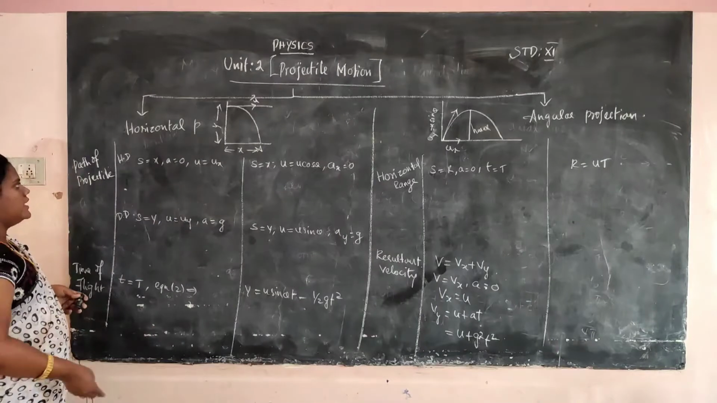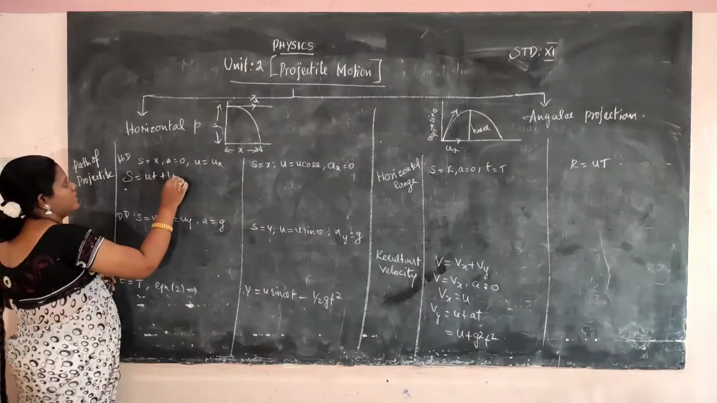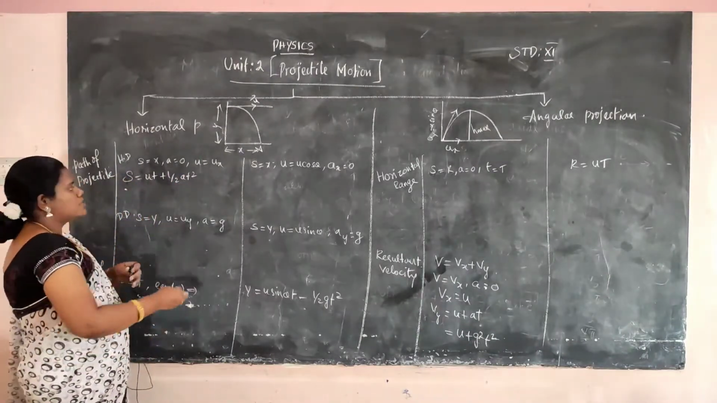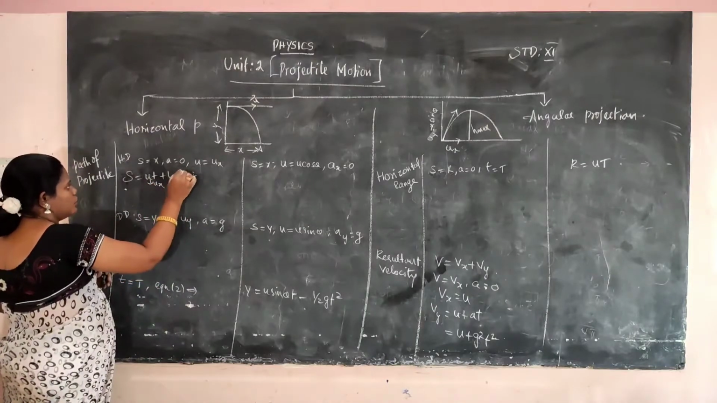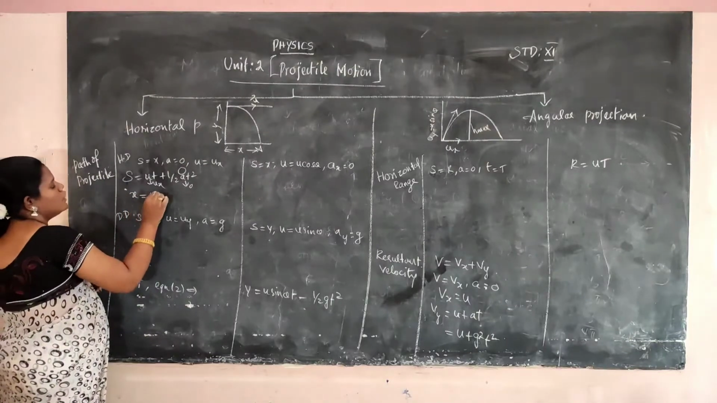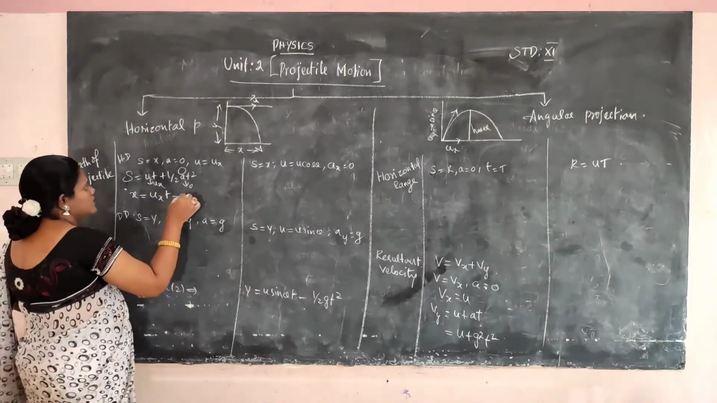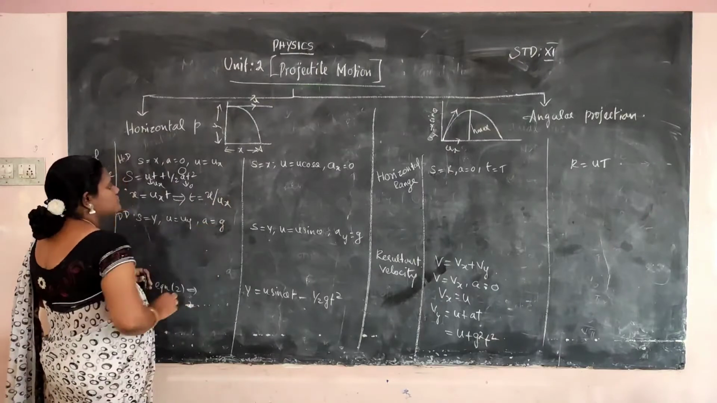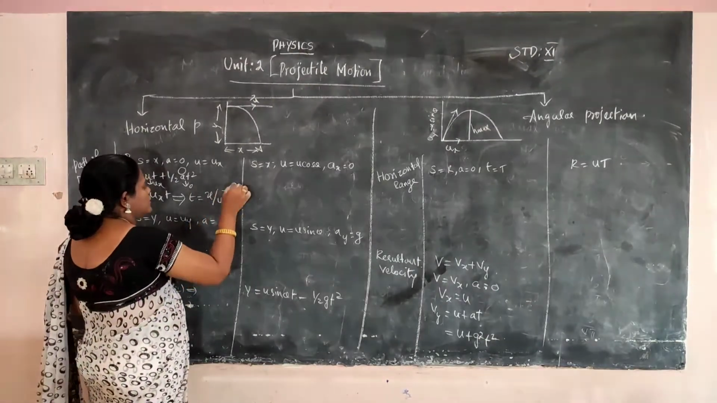So you have to consider the second equation of motion. What is the second equation of motion? s is equal to ut plus half at square. Okay. We substitute the u value and the a value. The u value is ux and the a value is 0. So the second term is 0. First term, s is equal to x. x is equal to uxt. Okay. So we want t. So t is equal to x by ux. x by ux. This is the first equation.